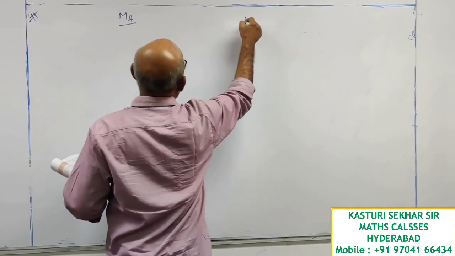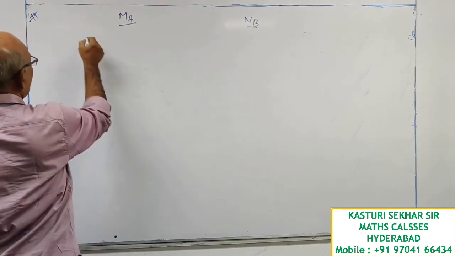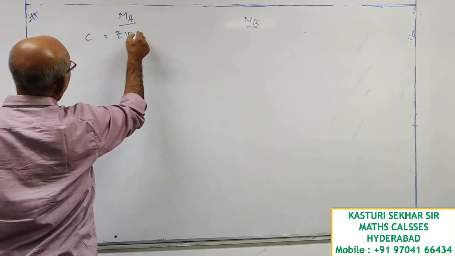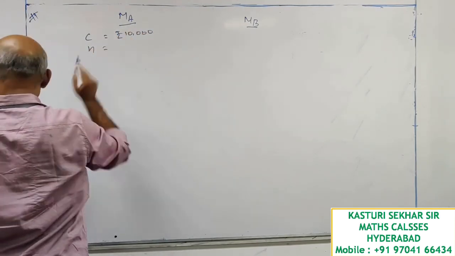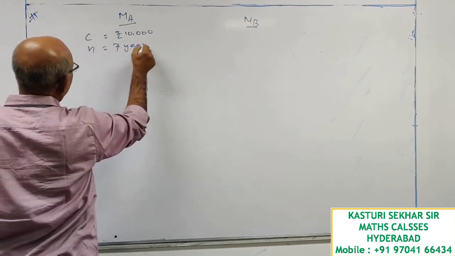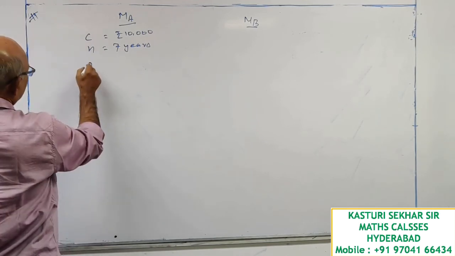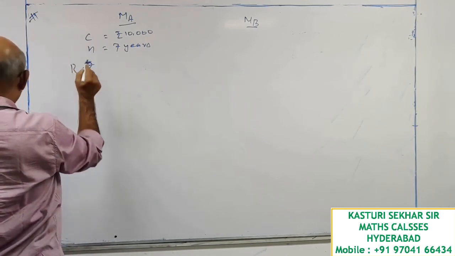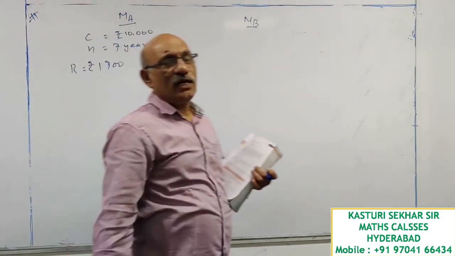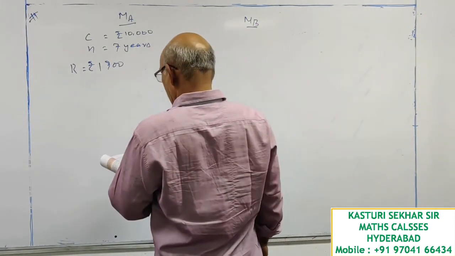Machine A, machine B. Cost of machine A is equal to rupees 10,000. Its estimated life is 7 years. The income it is generating is rupees 1900.